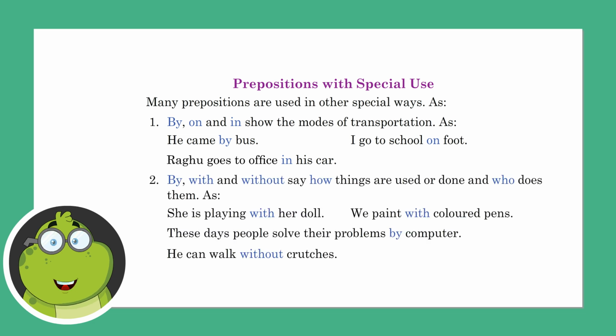By, with and without say how things are used or done and who does them, as in: she is playing with her doll, we paint with colored pens. These days, people solve their problems by computer. He can walk without crutches.